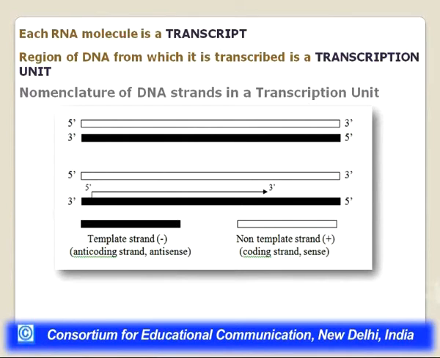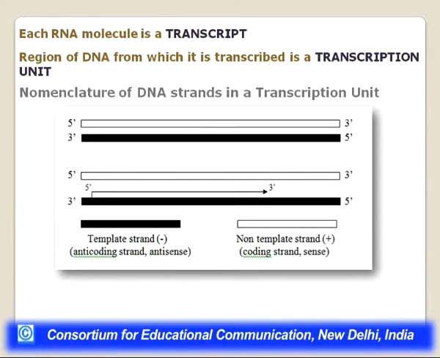Now you must have heard terminology such as the sense strand, or the coding strand. Because RNA is complementary to the DNA template strand, and RNA is what codes for the amino acids, the sequence which the RNA carries in the DNA is called the coding strand. So basically the strand complementary to the template strand, the non-template strand, will be called the coding strand. You should understand this fact, I repeat again: there is a template strand from which the RNA is formed. The RNA is complementary to the template strand because base pairing is occurring, and that is why the RNA is synthesized.